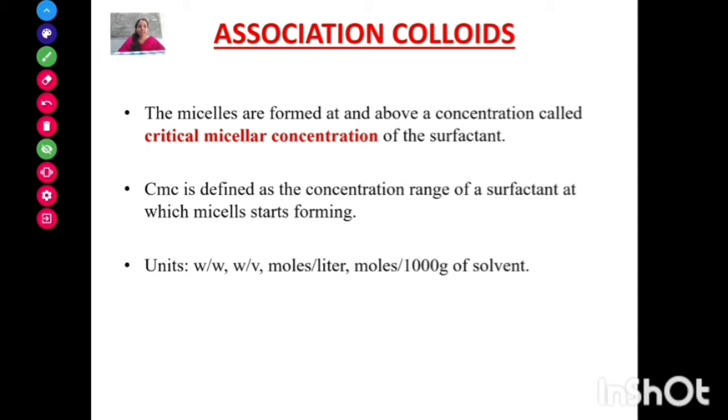Do you know what micelles are? When we add surface active agents or amphiphiles into our dispersion medium, at low concentration they exist individually as monomers. Then when we increase the concentration of the surface active agent, at a particular concentration these monomers aggregate themselves to form micelles. Around 50 monomers aggregate to form a micelle. A micelle has a size range of about 50 angstrom, which comes under the colloidal size range, so we can consider it a colloidal system.